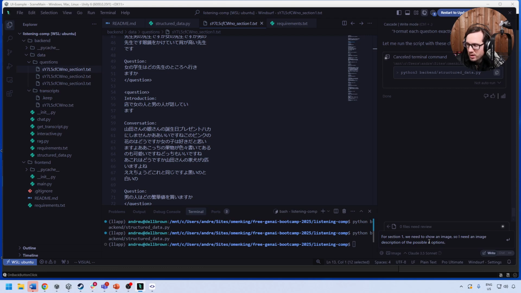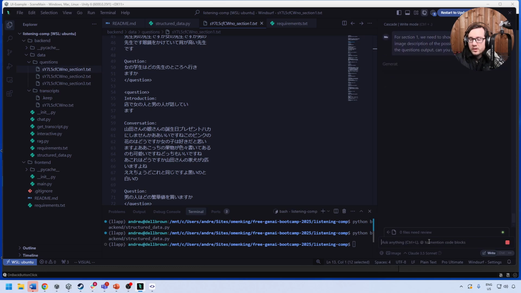For section 1, we need to show an image. So I need an image description of possible options that is part of the question's output. Can you update the prompt? And so let's see what we get. The only problem is, how am I going to get a good output for that?